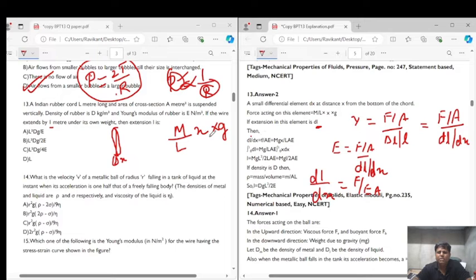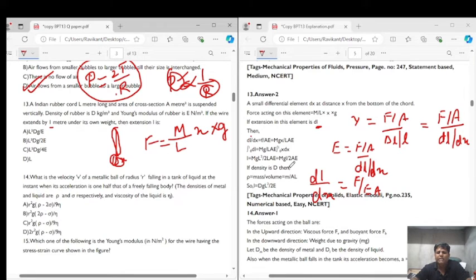What is F? Force is the mass per unit length into the length which we are considering, as a weight into g. So in place of F we write m by l into g into x, so dl by dx is m g x upon l A E, right? Now cross multiplying and integrating both the sides, we will get L is equal to m g l square upon 2 l E A. So it will be m g l upon 2 A E.